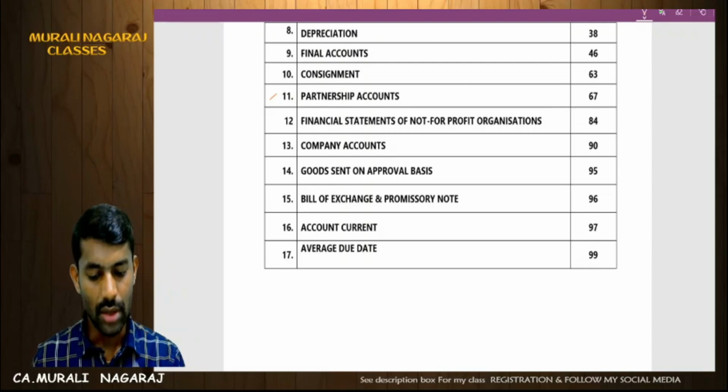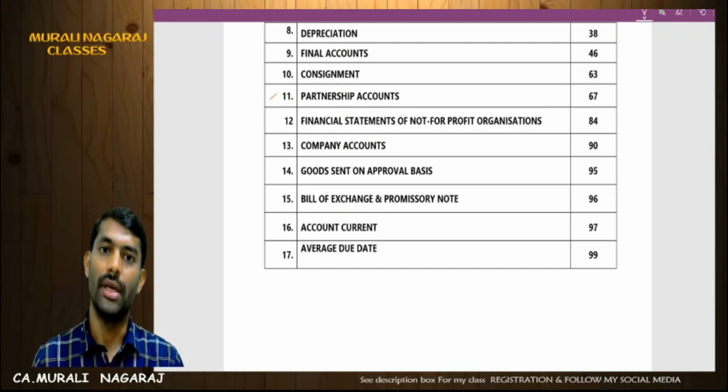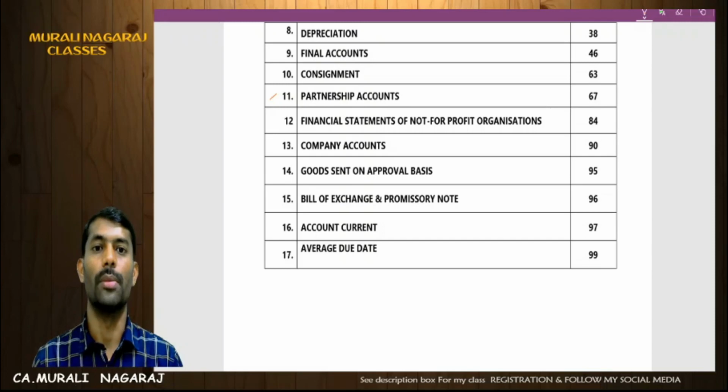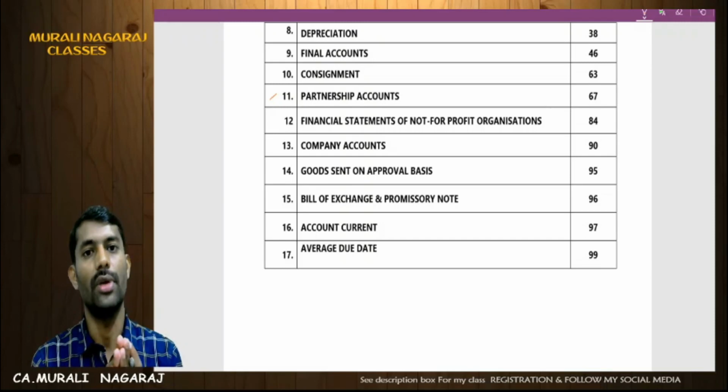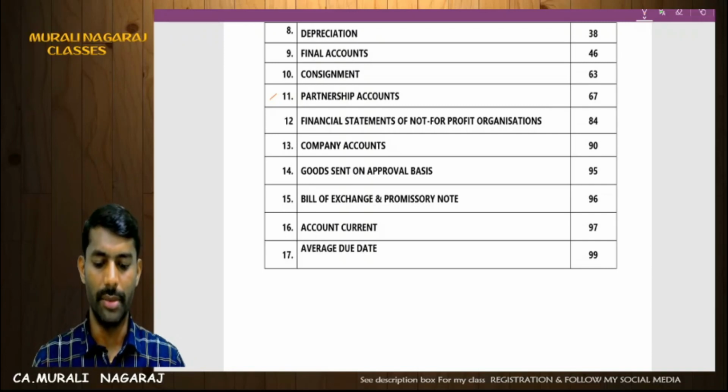In account current, a theoretical question may also be asked: how many types of account current are there, and how to prepare them. In a compulsory question, they may test it for 2 marks. So go through the methods or types of account current. Then for 5 to 6 marks, a short account current will be there.